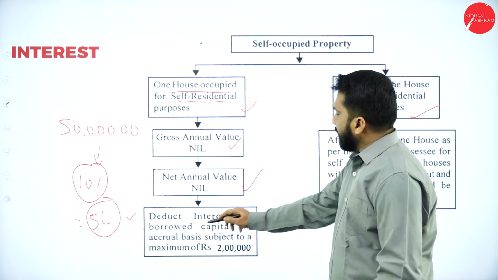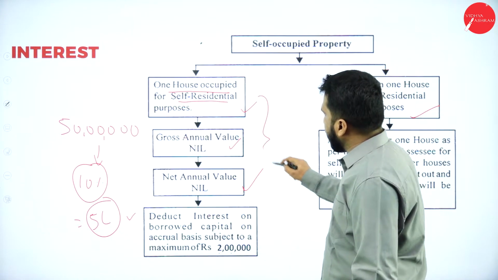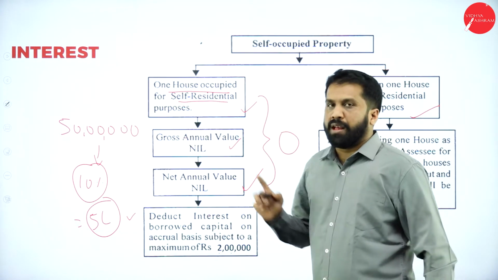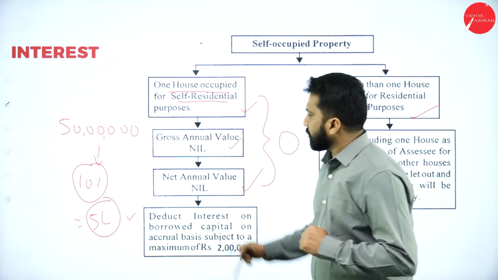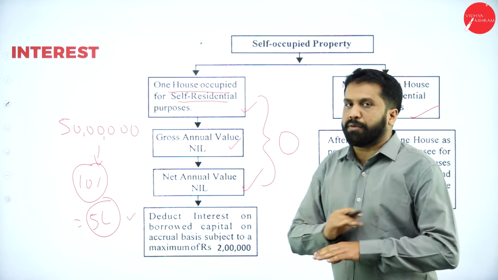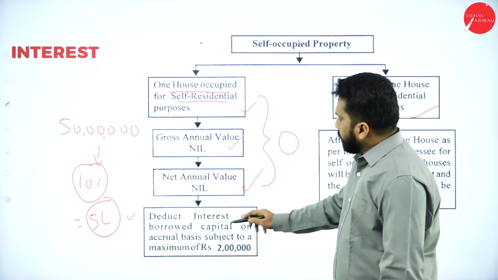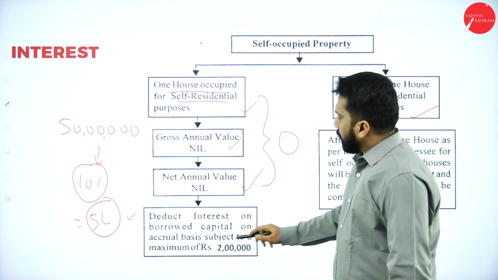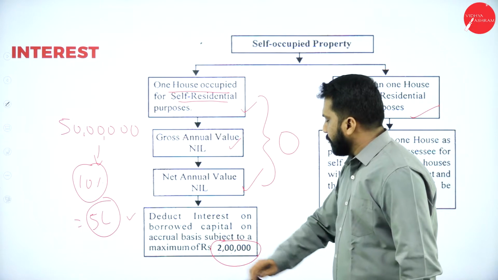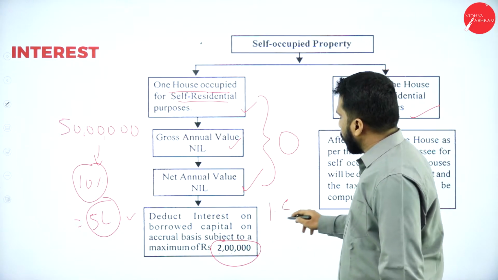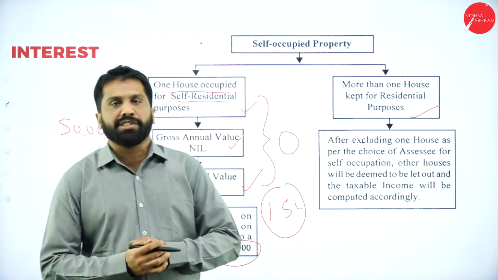Then deduct interest on borrowed capital. Up to this, everything is zero. Why? Because if it is self-occupied, we will not do any calculation. Now, deduct interest on borrowed capital on accrual basis subject to a maximum of 2 lakh. Remember, earlier it was 1.5 lakh. And now, from this year, it has changed to what?